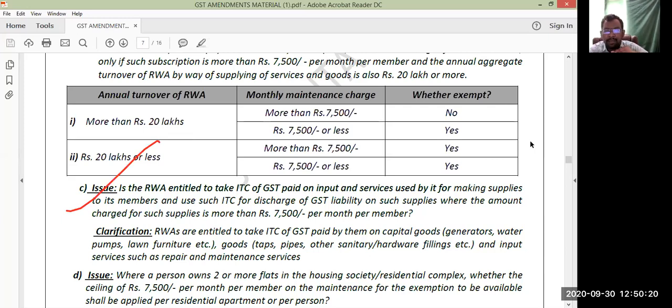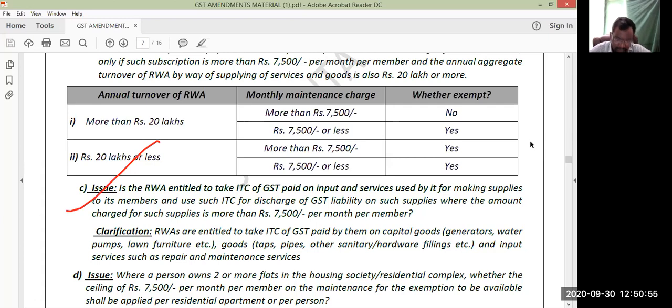Is a resident welfare association entitled to take input tax credit of GST paid on inputs and input services used by it for making supplies to its members, and use such input tax credit for the GST liability on such supplies, where the amount charged for supplies is more than 7,500 per month per member? Answer is yes. It can claim input tax credit, and it can use that input tax credit for paying the output tax, right? Absolutely no problem, sir.